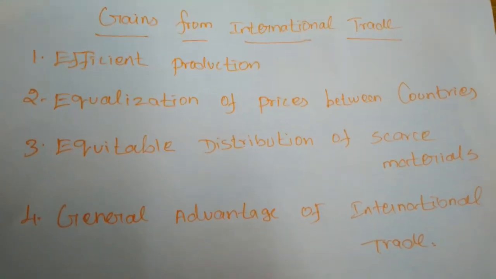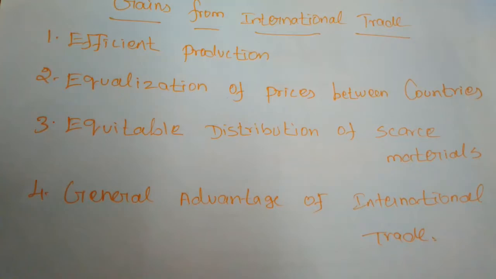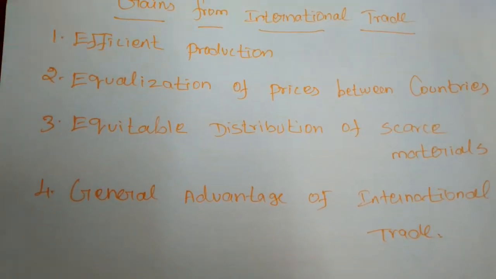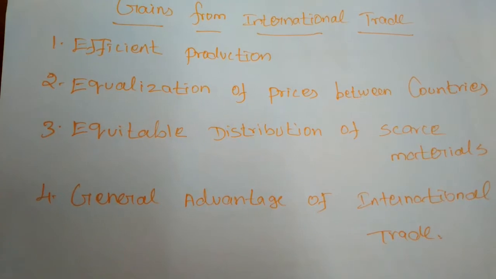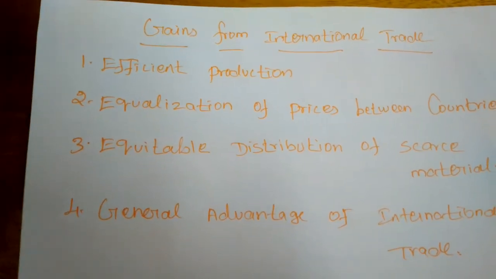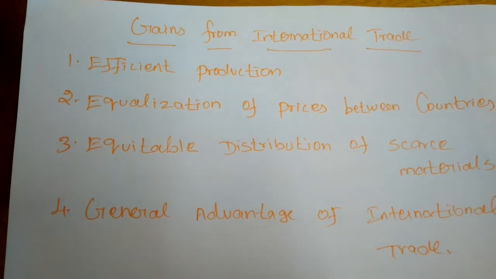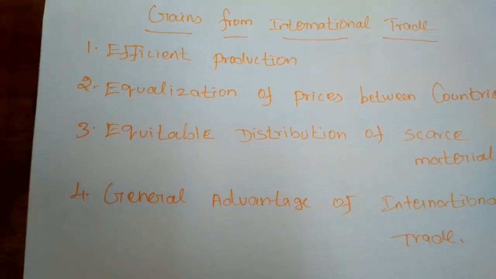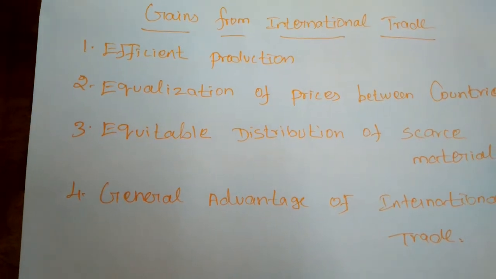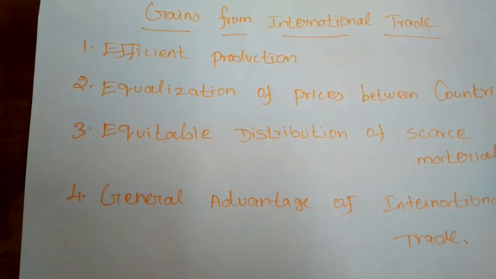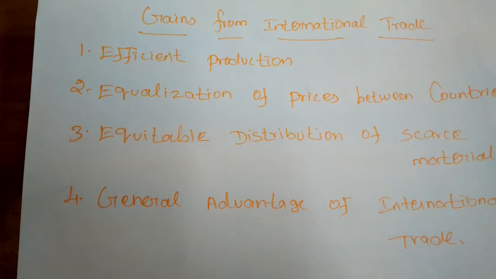Last day we studied the gains from international trade. The gains from international trade may be categorized under four heads. The first one is efficient production. International trade enables each participating country to specialize in the production of goods in which it has absolute or comparative advantages.